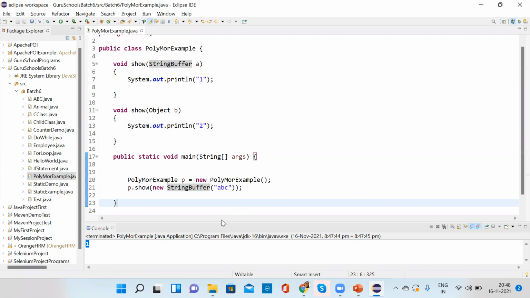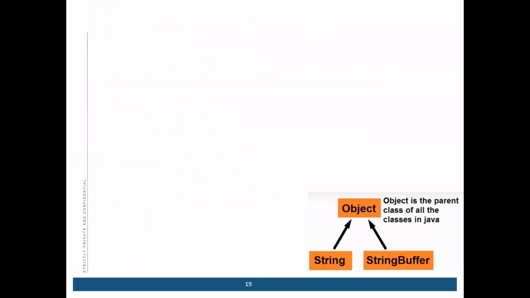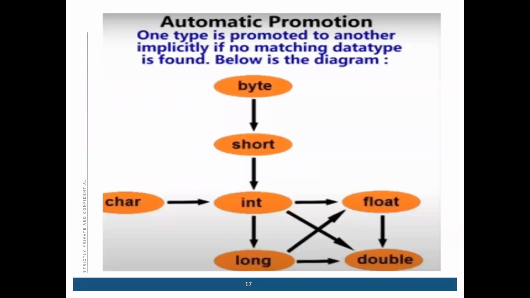Chavi, if you don't mind, the first option of the overloading, can you explain that one more time? The first one, the case one, you are saying?